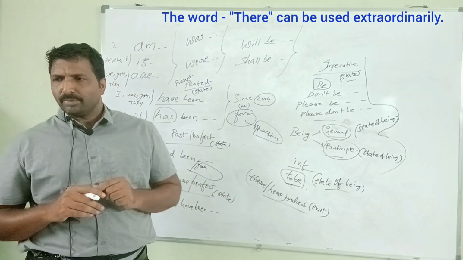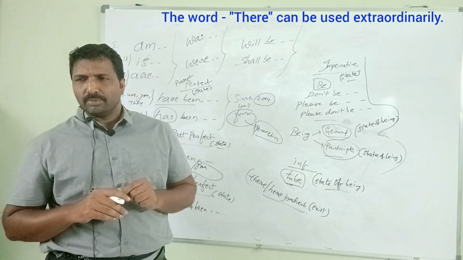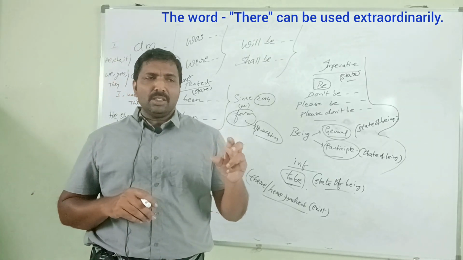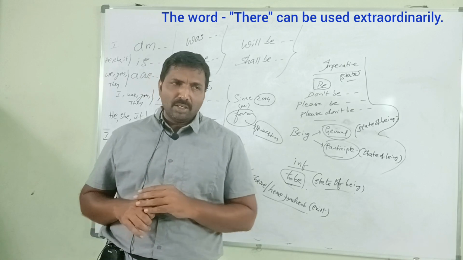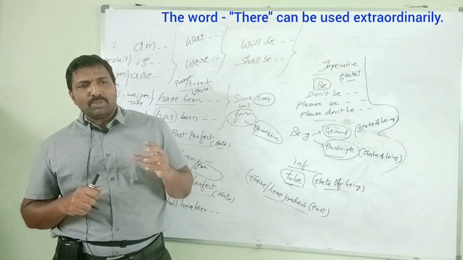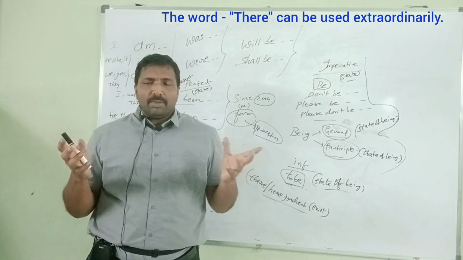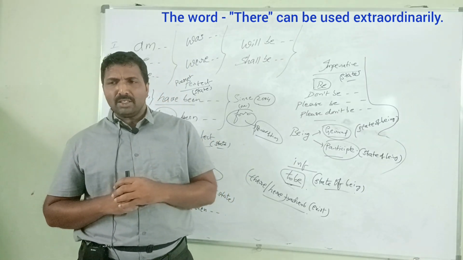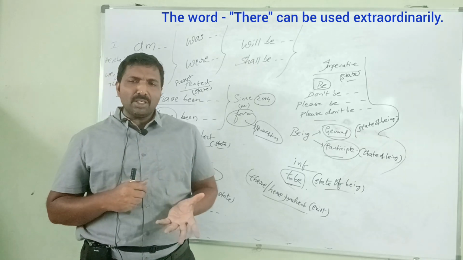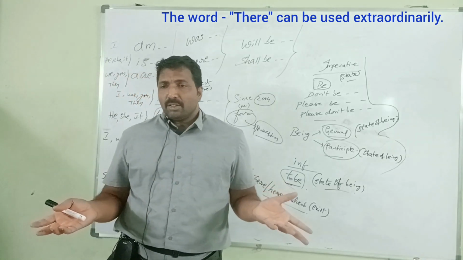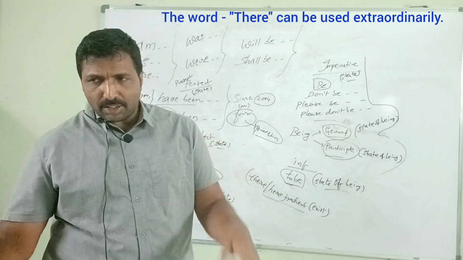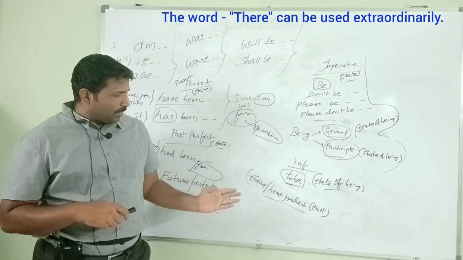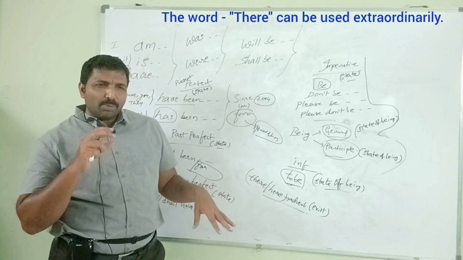There was a student in our class who is hyperactive. There is a student in our class. There is a student in our class with extraordinary abilities. A student with some extraordinary abilities is in our class. Is there in our class. Okay, present. Again, by using there, we can express the presence.